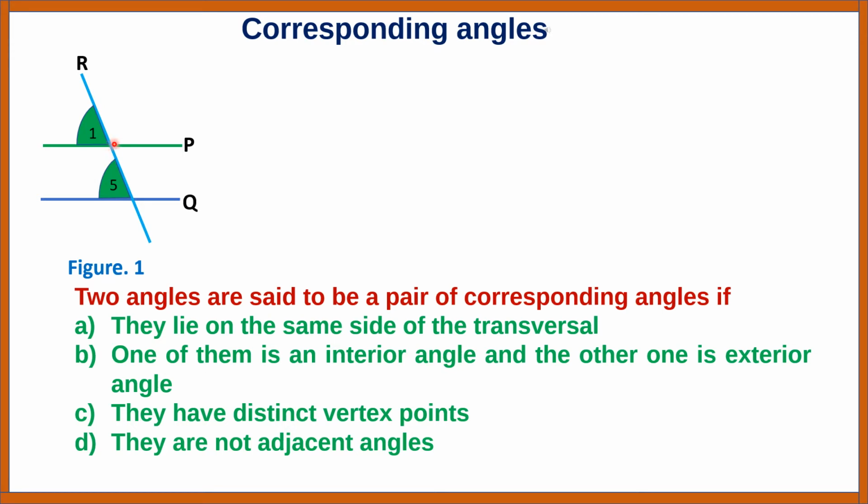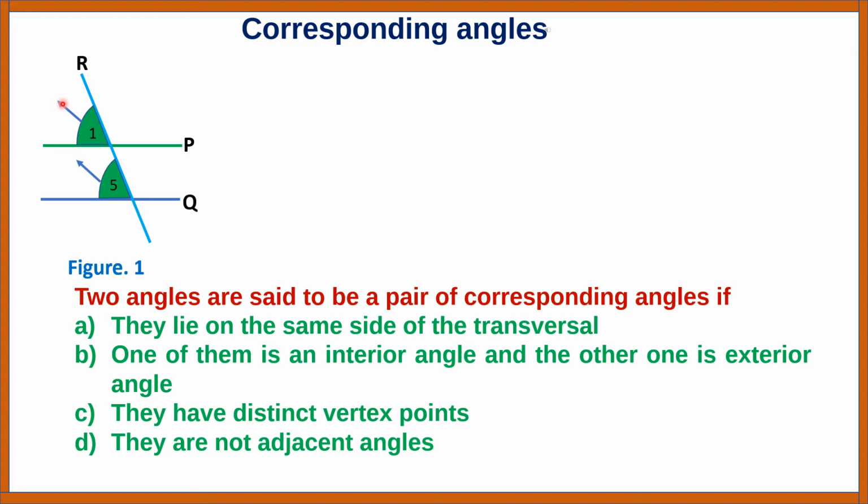But a corresponding angle pair has distinct vertex points. So angles 1 and 5 are a pair of corresponding angles. You can see that angles 1 and 5 face the same direction. You can imagine them to be two friends traveling together to the same place, isn't it? Let us search for another pair of friends and find in which direction they are going.